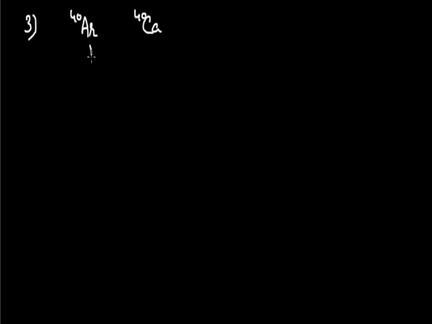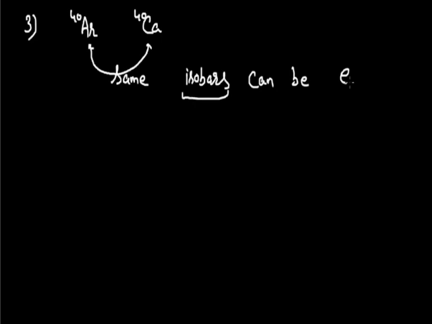So the atoms of two different elements may sometimes share the same mass number, and such atoms are termed isobars. These isobars cannot be explained according to Dalton's atomic theory, because according to Dalton there may not be any similarities between the atoms of two different elements. So the final one is that isobars cannot be explained according to Dalton's atomic theory.